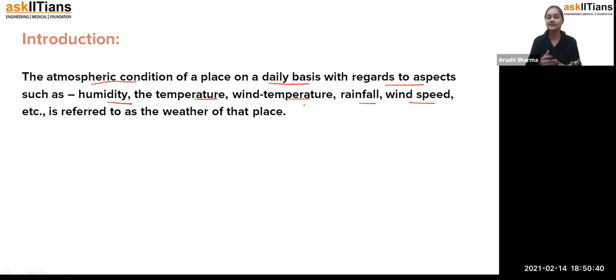And this information, where am I getting it from? I can use my mobile, I can use my TV, or I can use a newspaper, because all of them have the information about the weather.